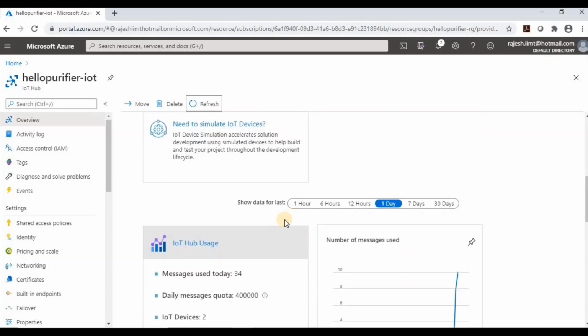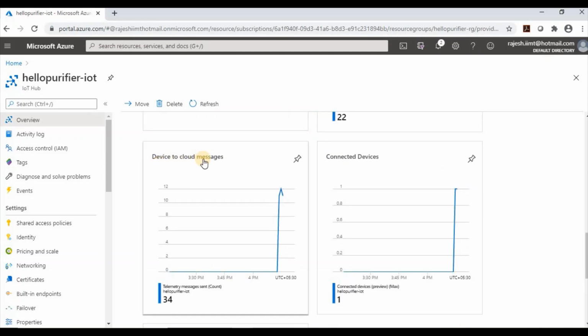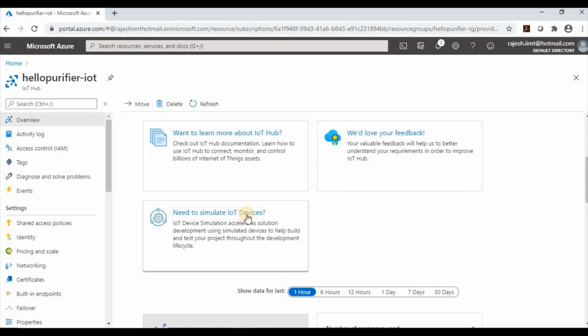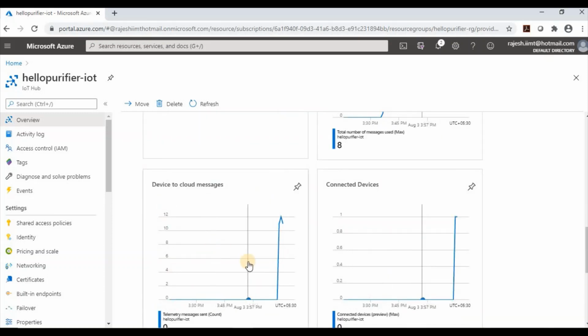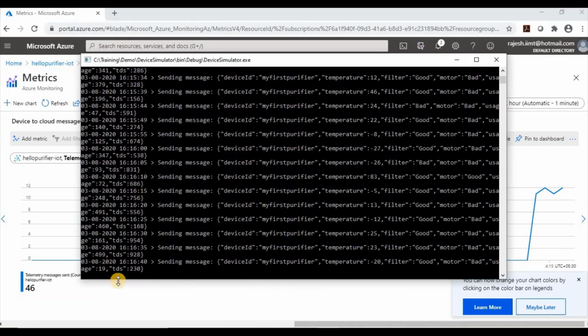I can apply the filter here. Currently it is showing 1 day of data, so I will change it to the last 1 hour. Now it will show the last 1 hour of data. You can see the number of messages here, how many messages we have used in the last 1 hour: 22 messages. Device to cloud messages, so our simulator is sending messages to the cloud, right? This graph is not a real-time graph. We can see from here that our device is sending data, so our simulator is still running.